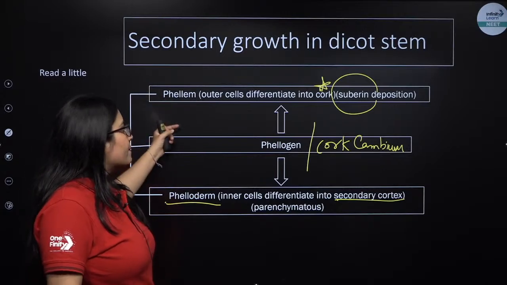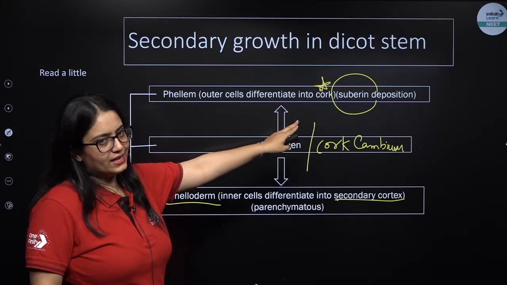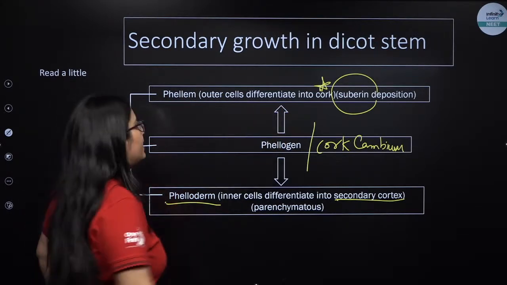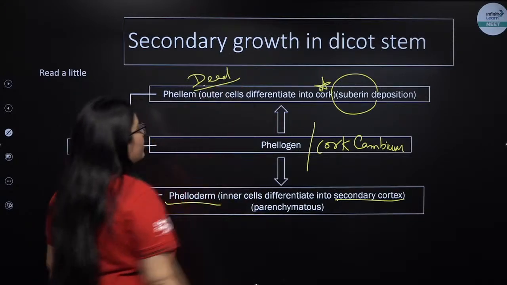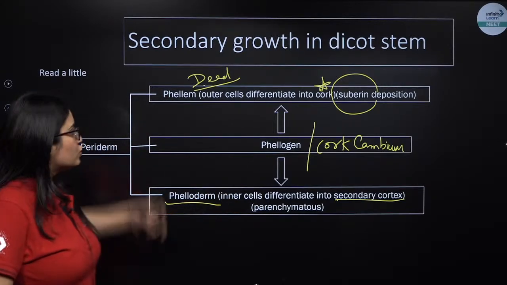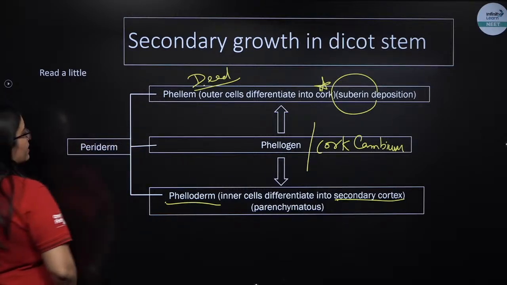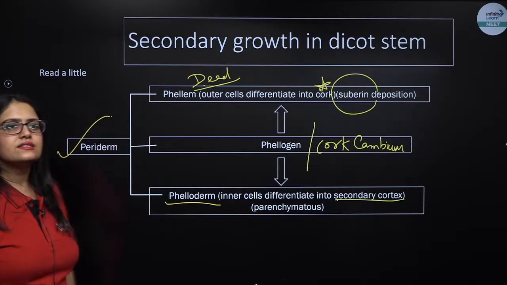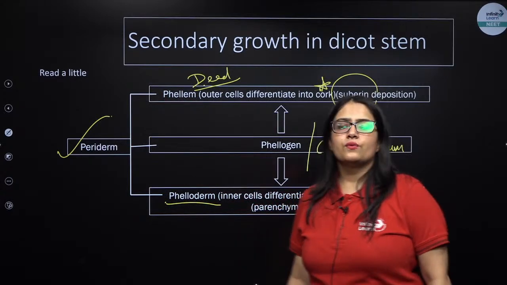So phellem is another name for cork, which is deposited with the help of suberin, because of which the cells become dead. So they are actually dead cells. What are dead cells? Phellem. Phellogen is cork cambium, phelloderm is the secondary cortex. Together phellem, phellogen and phelloderm are known as periderm. Is this much clear, everybody in the class? Any doubts till now?